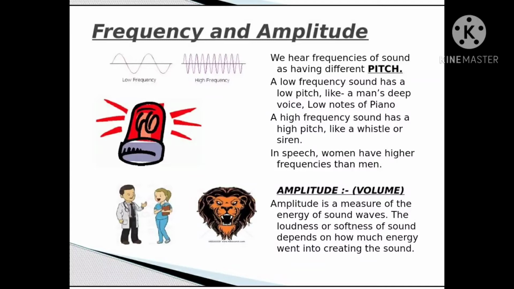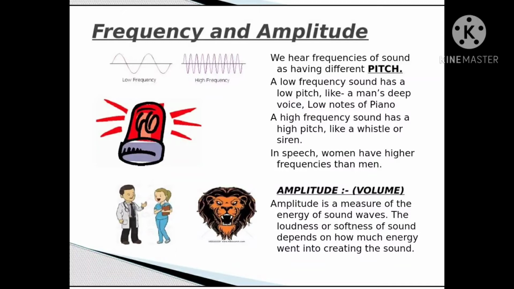Frequency and amplitude. Frequency is the speed of vibration. We hear frequencies of sound as having different pitch. A low frequency sound has a low pitch like a man's deep voice, low notes of piano. A high frequency sound has a high pitch like a whistle or siren. In speech, women have higher frequencies than men.